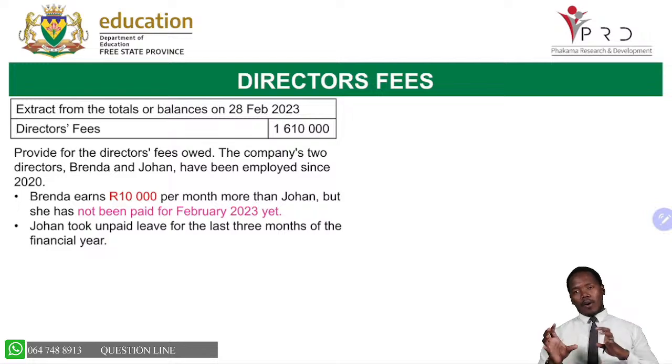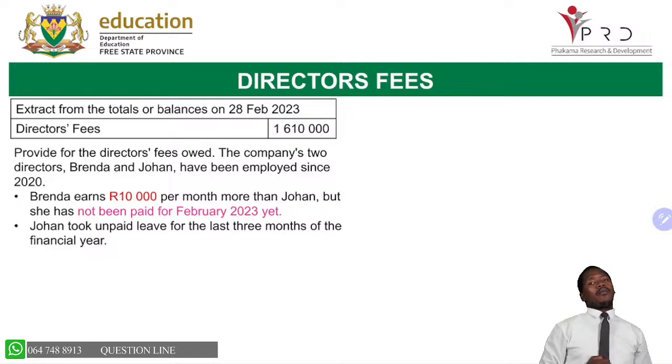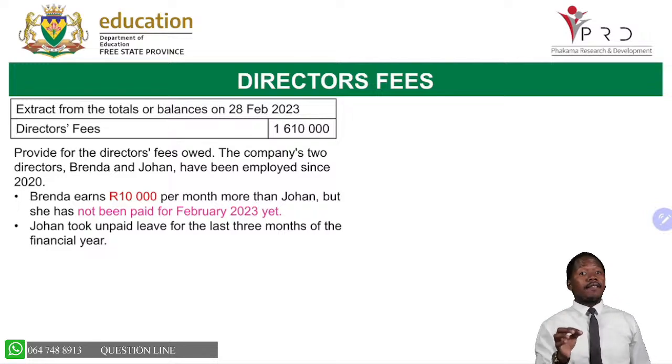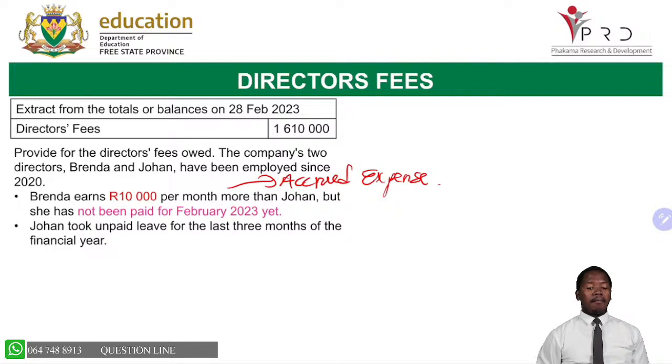Now, this is where they differ. Brenda earns 10,000 per month more than Johan, but she has not been paid for February yet. This is our problem now. We didn't pay Brenda for February, meaning this creates what for the business? This creates an accrued expense. Meaning when we do our statement of financial position, we are going to record this under the current liabilities, trade and other payables as accrued expense.